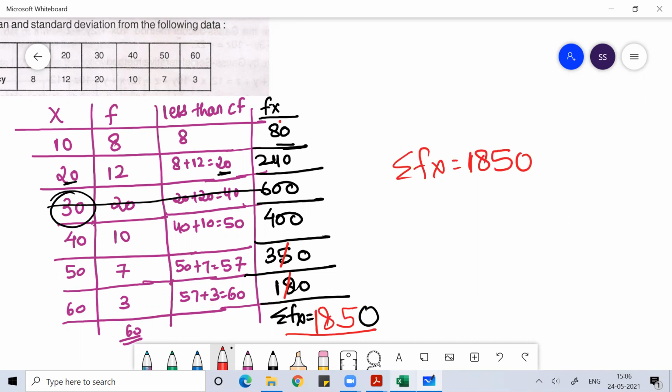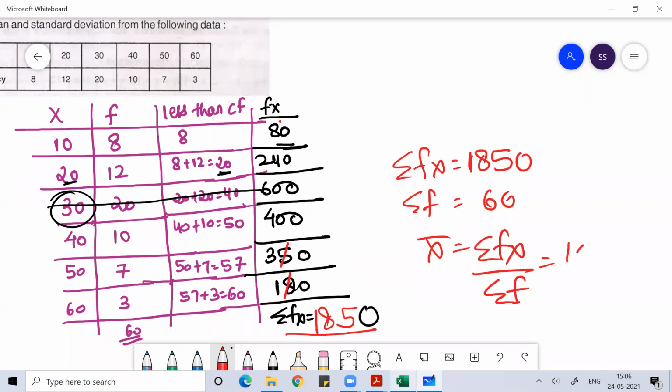And sum of f is 60. So mean is equal to sum of fx by sum of f, that is 1850 by 60. If you solve this, you will get around 31.